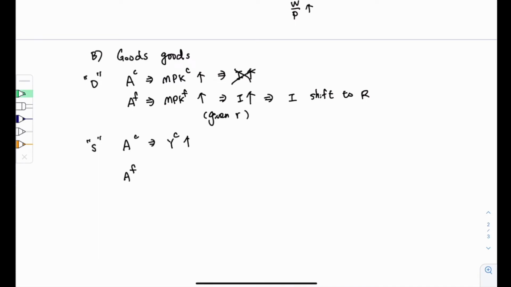Then what happens is that people want to smooth consumption, based on what we learned about consumption-saving decisions last semester. Based on the Fisher model, we know that when current income increases, it causes saving to increase, because we want to save some part of the increase in income for tomorrow's use. Given the same R, it causes the saving curve to shift to the right.